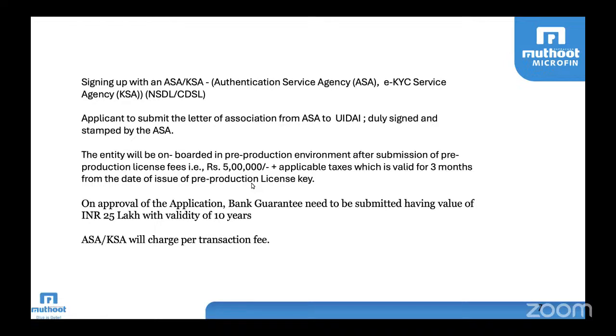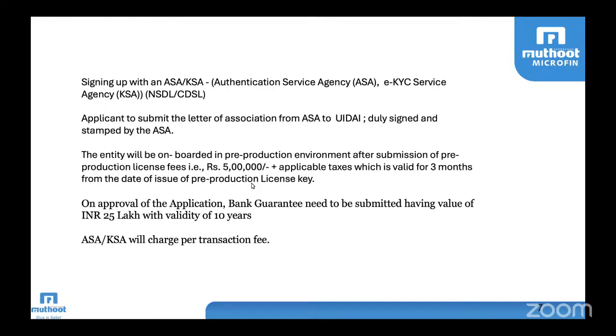This is the ASA or KSA, the authentication service agency, that can be NSDL or CDSL. NSDL is now known as Protean Technologies. And for this application, we need to sign an agreement with them.